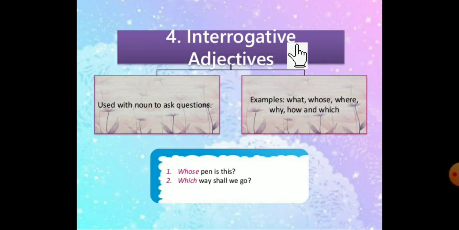Next type is interrogative. From the name itself, you know which things come under that. Interrogative adjectives are used with a noun to ask a question. Which words come under that? W5H: what, whose, where, why, which, and how. These are called W5H. So why are we using interrogative adjectives? We are using them with a noun to ask a question. Let's see the example. Whose pen is this?